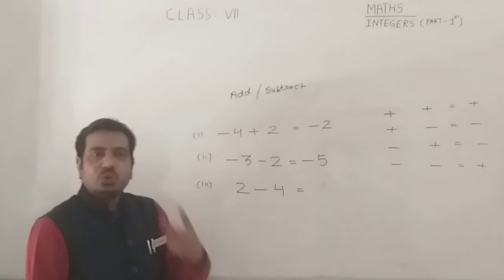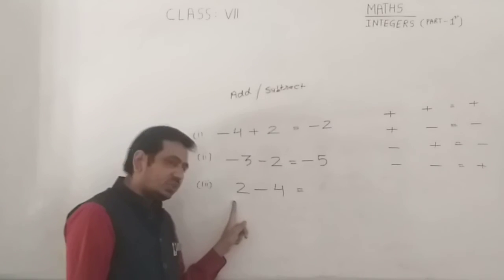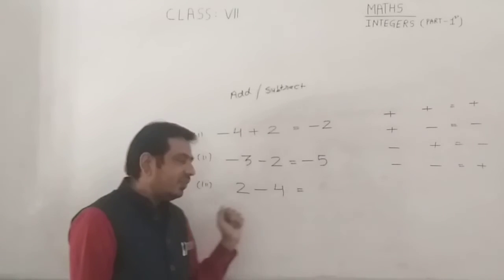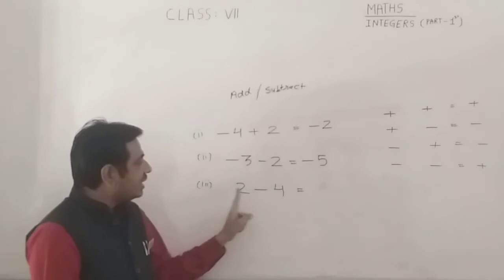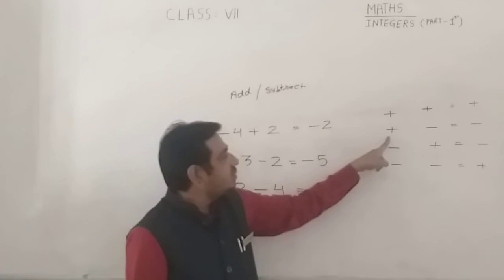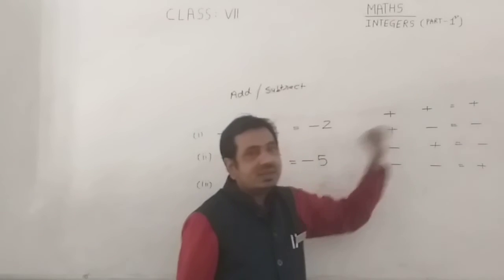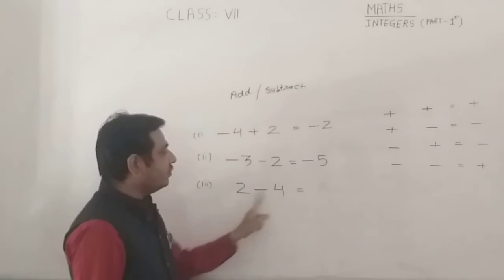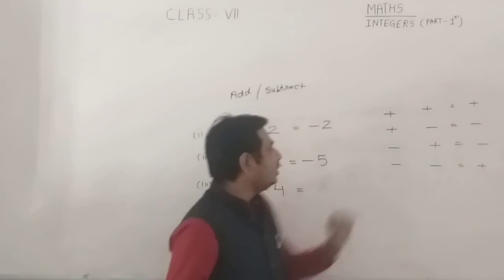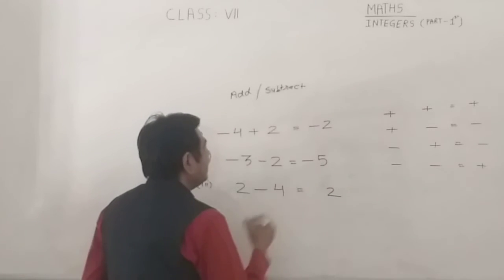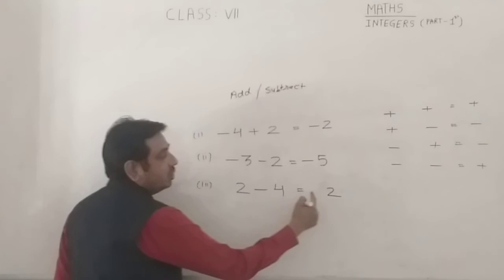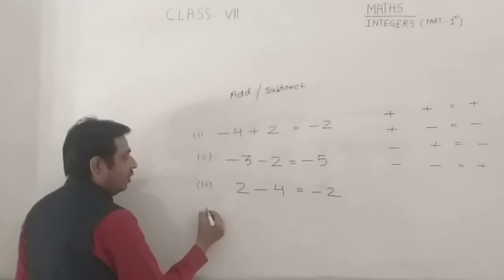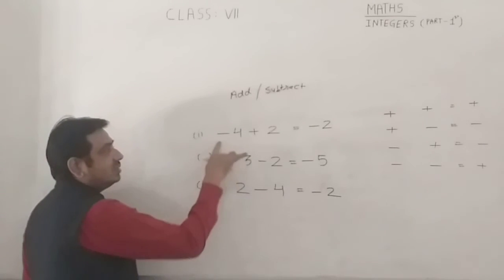You have two integers, first positive and second negative. First integer is +2 and second is -4. First plus, second negative. Plus minus, you get minus. So you subtract 4 and 2, then you get 2. And class, sign: 4 is greater, then you put the sign of the greater number. Actually this and this both are the same thing.